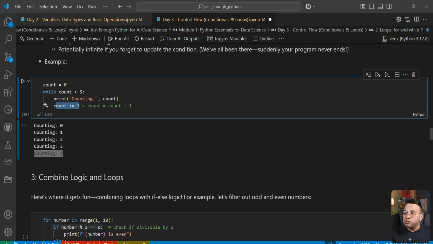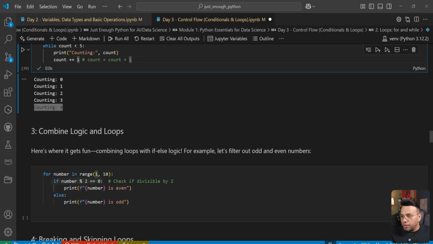And then once it goes back and checks the while statement, if it checks if this is true or not, count is no longer less than 5 because now it is equal to 5. This statement does not hold true and we come out of this while loop. A very simple example, but I believe a clear example.